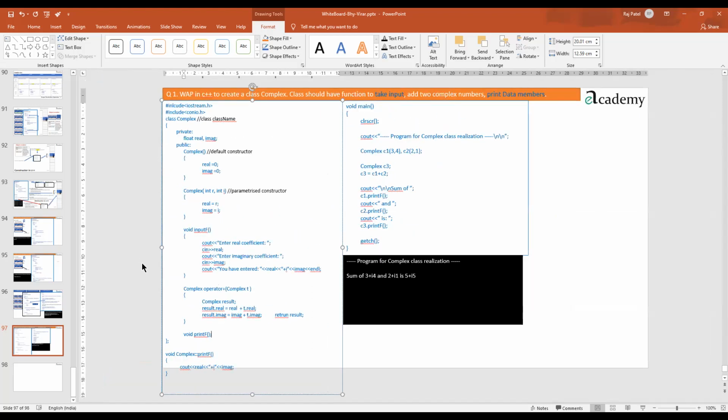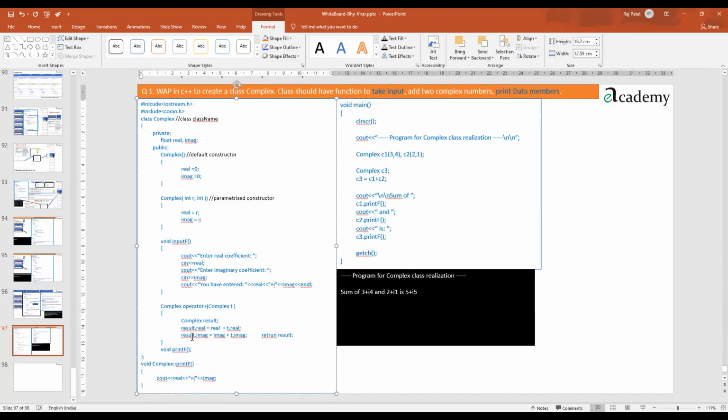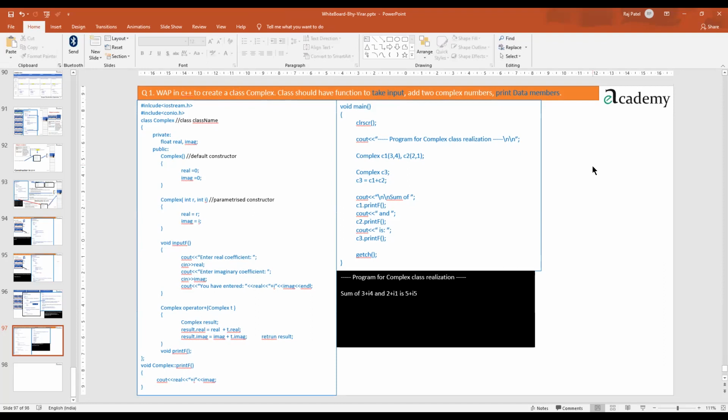So the print function has got defined outside the class. Just reduce down some space. So we can see that we have done this part. We have actually made this program with the scope resolution operator, operator overloading, parameterized constructor, default constructor also. So there is no limit as such. And understand one thing, if in the board paper they want to ask you something specific, they will ask you in a theory question. In the program they will not ask you to do it like that only.